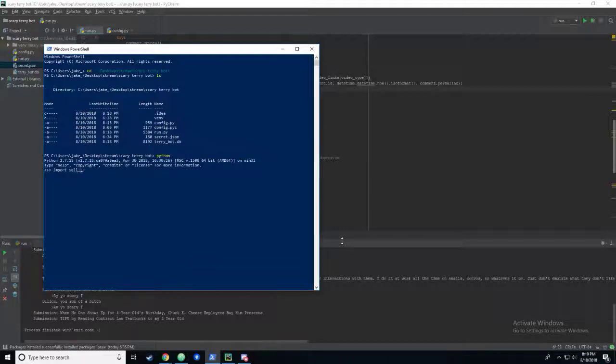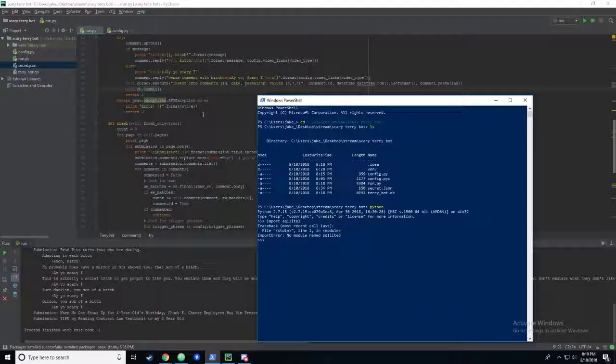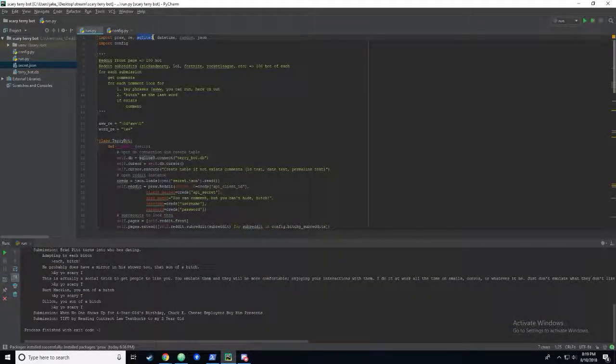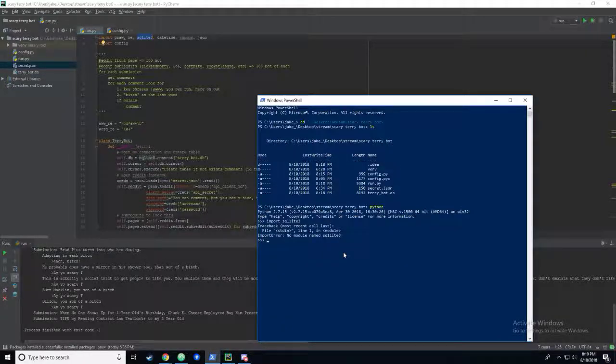We'll import sqlite3. Am I spelling that wrong? Yes, I spelled it wrong. Okay. It's only one L. Import sqlite3, and we'll say sqlite3.connect terrybot.db. Cursor equals db.cursor.